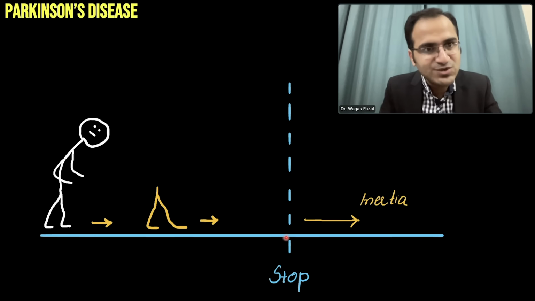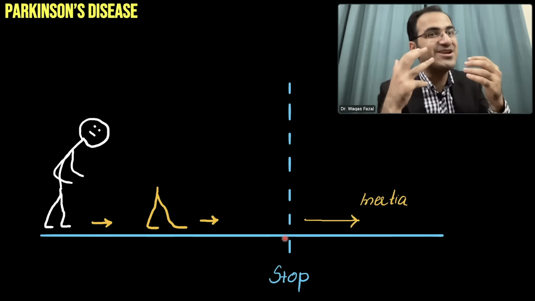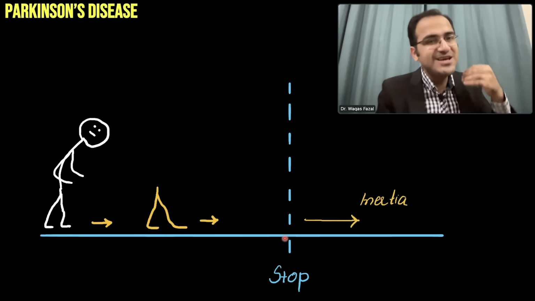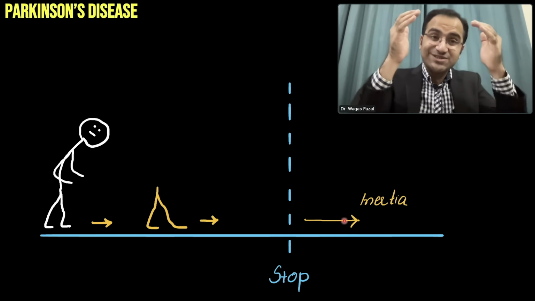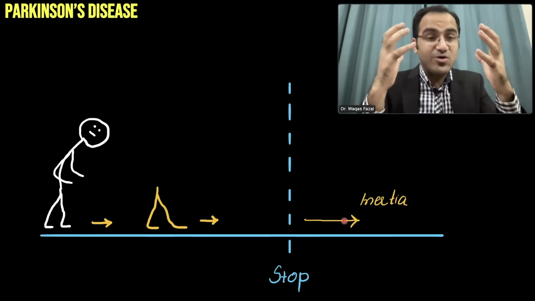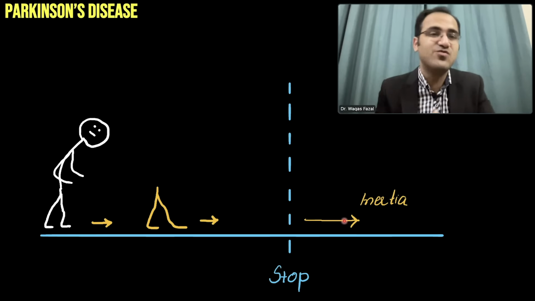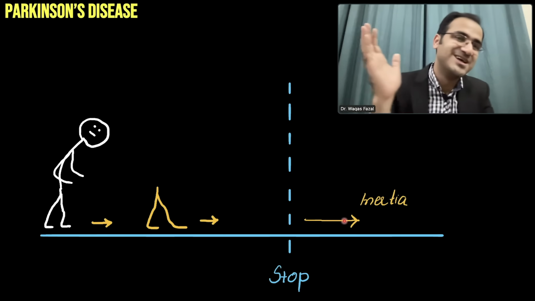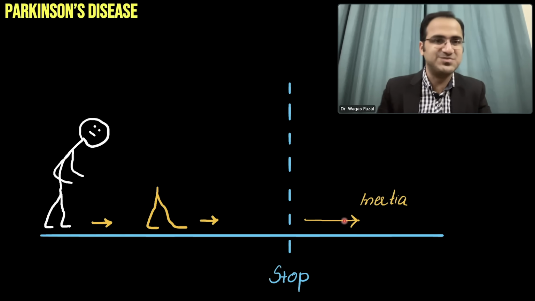And when they come to the stop point, they know that they have to stop here. They try to stop themselves, but they cannot, and they keep moving forward due to the inertia of the body. Because stopping, applying brakes, also involves contraction of many muscles, and the muscles are slow and rigid. That's why these patients cannot even stop the movement on their own, and due to inertia they move forward. That is the gait in these patients.